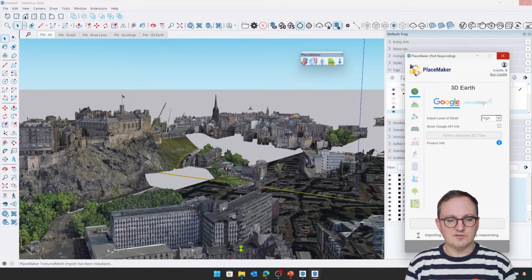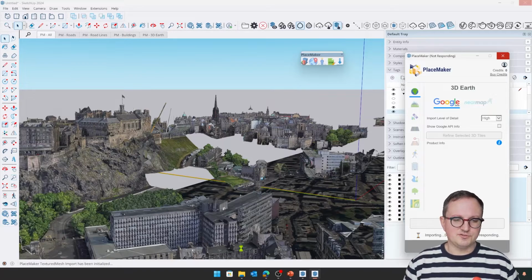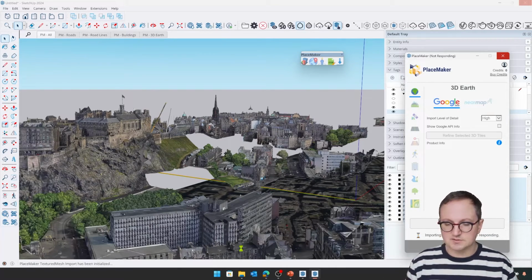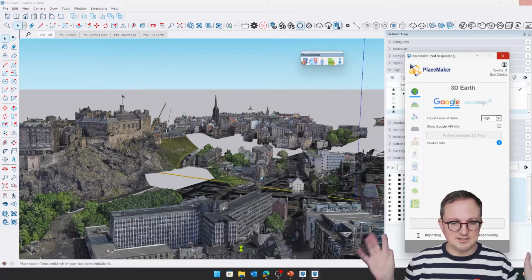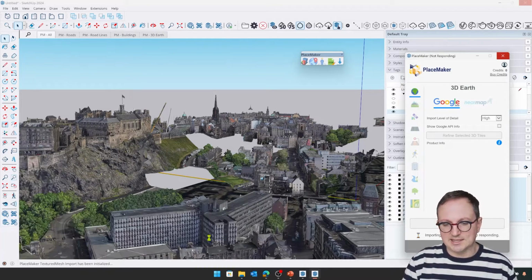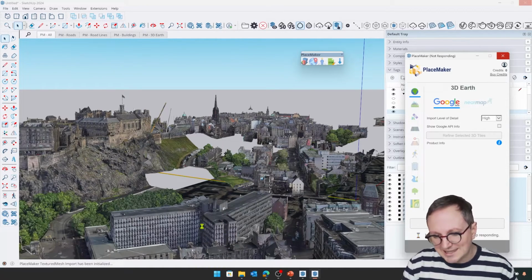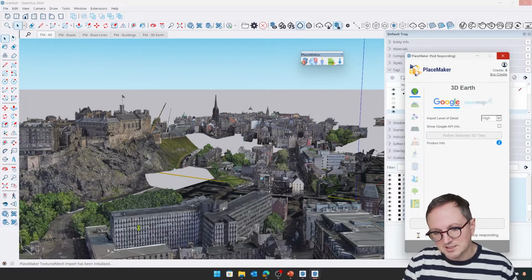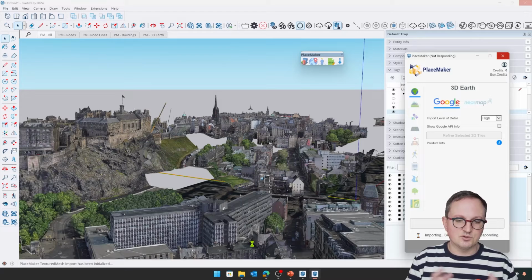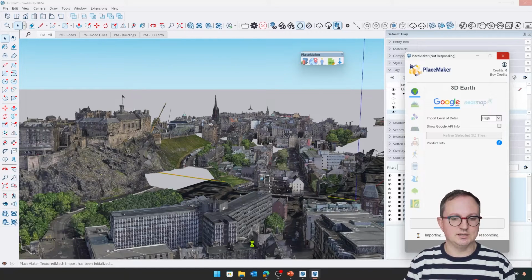So the geometry itself, I believe, is a mixture of generation from the aerial photos that Google have got as part of Google Earth and the scan data that they receive from the cars, and that must be all kind of merged and calculated in some way. If you've looked at Google Maps, it often won't let you get close enough to see it, but you'll see kind of unusual textures and ripples and things in certain places. And of course, the data varies between location, but Google Earth in particular is pretty good for the amount of 3D data that it has.